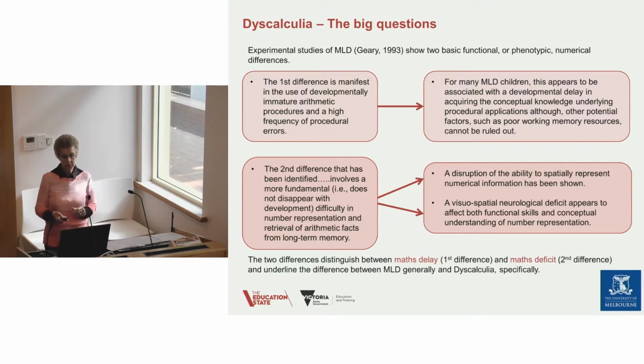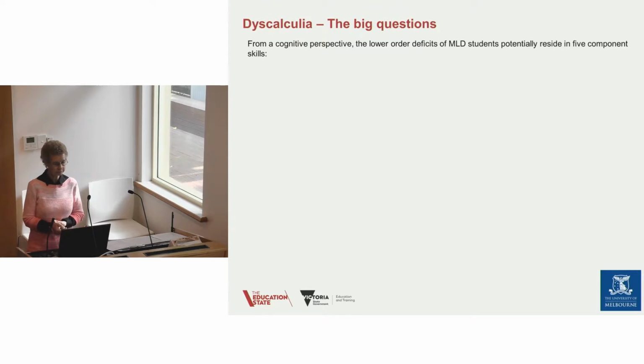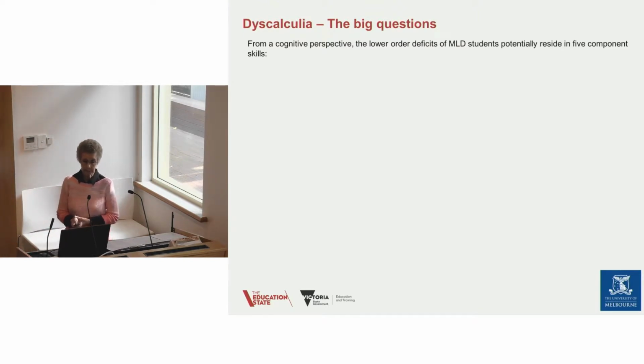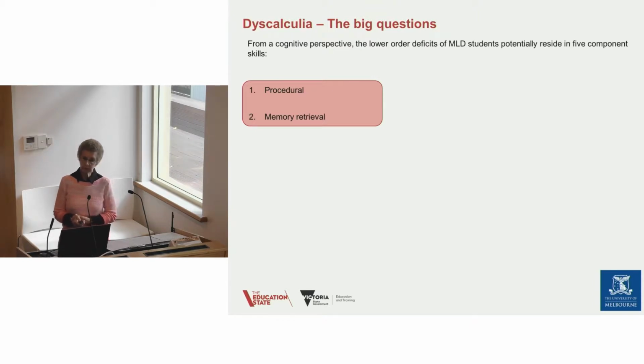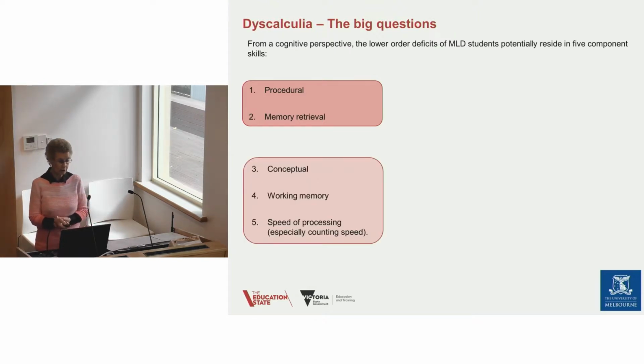So these are important deficits. The two differences distinguish between maths delay, as we talked about in the first slide of video 1, and maths deficit. And they underline this difference between maths learning difficulties more generally and dyscalculia specifically. From a cognitive perspective, some lower order deficits of MLD students potentially reside in 5 component skills. There are procedural and memory retrieval. So these are applying particular procedures to problem solve and remembering number facts and operations along the way.